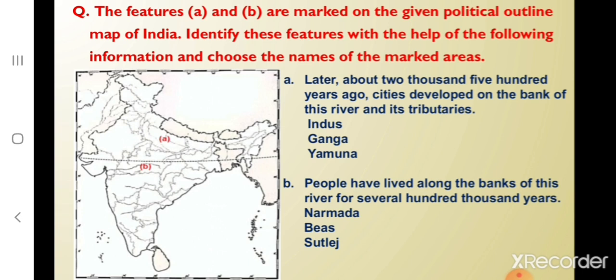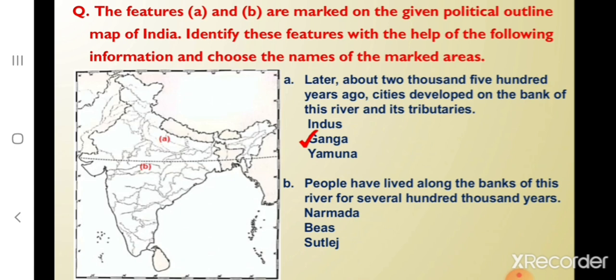Children, if you have read the lesson very well, you can easily know the correct answer. Whether it is Indus, Ganga or Yamuna. So, what's the correct answer? Correct. It is Ganga. Now let us see B. People have lived along the banks of this river for several 100,000 years.